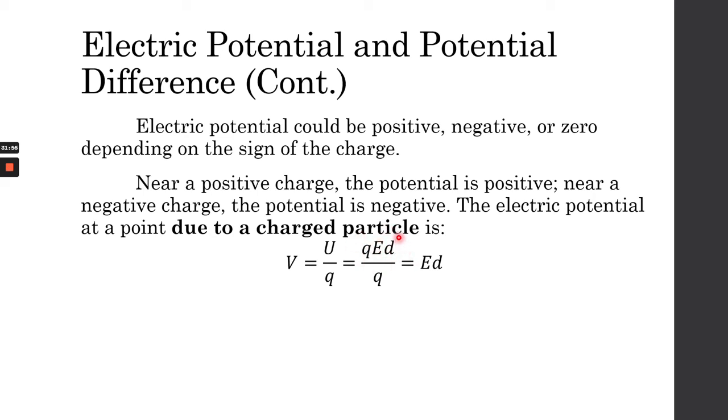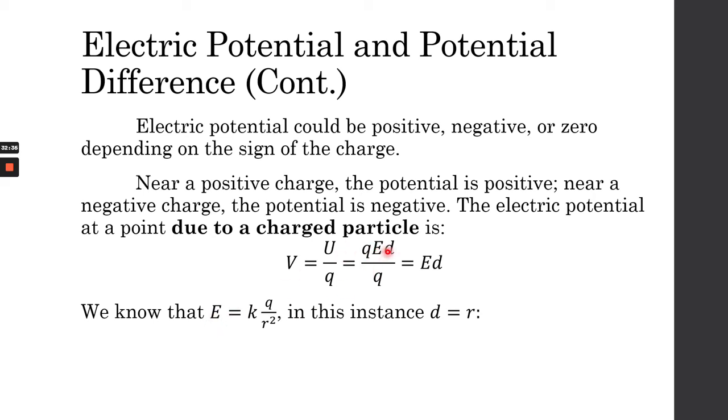We know this from earlier, the negative because of work, and work is equal to F times d. So we have QE, and we can cancel Q. So the electric potential at a point due to a charged particle is the magnitude of the electric field from that charged particle multiplied by the distance between the point and the charged particle.